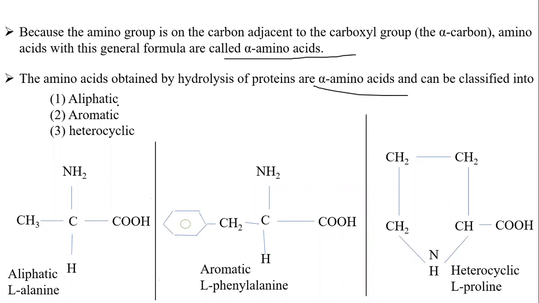alpha amino acids can be classified into aliphatic, aromatic, and heterocyclic. If you are very keen on organic chemistry, you should listen to all these things: aliphatic, aromatic, and heterocyclic. This is the structure of aliphatic, aromatic, and heterocyclic. Now we will see what is aromatic and what is heterocyclic. We will see all this.